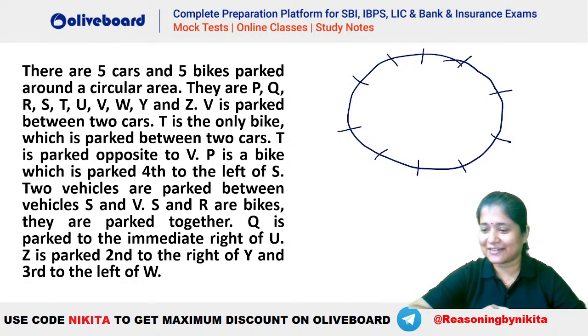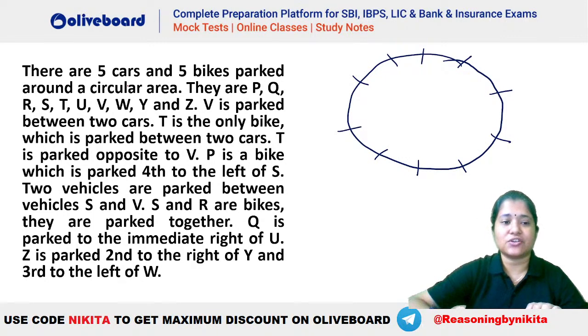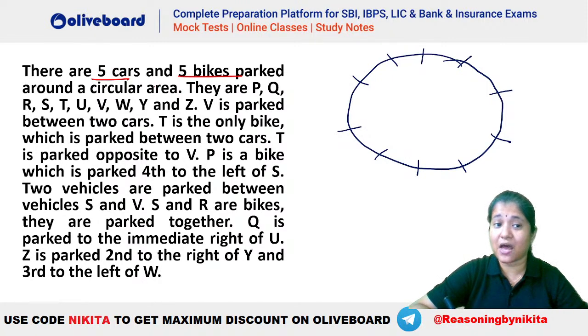That's absolutely right. So let's quickly understand how this has to be done, right? Let's quickly see. So you can see that there are 5 cars and 5 bikes parked in a circular area. Now they are P, Q to Z. V is parked between 2 cars. T is the only bike. Now have a look at this. T is the only bike which is parked between 2 cars, and T is parked opposite to V.